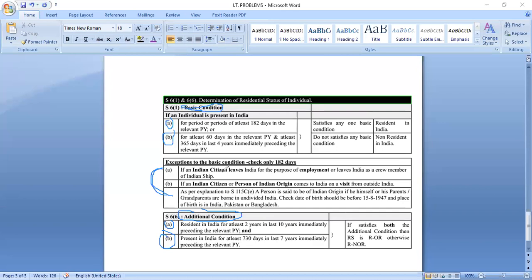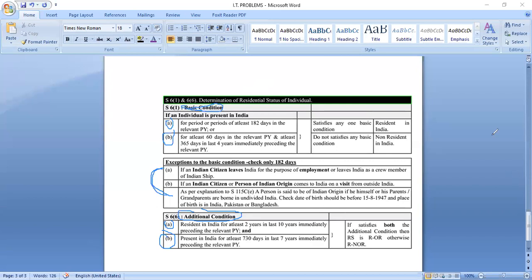First you should check the exceptions, whether he is leaving India for employment or he is leaving India as a crew member of any Indian ship. He works in an Indian shipping company, he leaves India for employment, or he works in a shipping company. Or if any Indian citizen or person of Indian origin comes to India from abroad to visit India. For these people, we can check only rule A of the basic condition. It's very easy if you practice it.